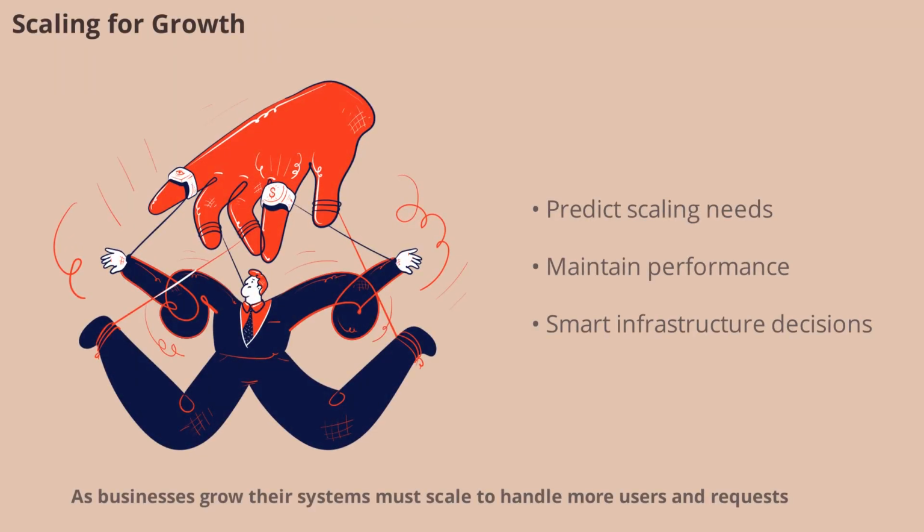As businesses grow, their systems must scale to handle more users and requests. Queuing theory helps predict when and how to scale, ensuring that performance remains high even as demand increases. By understanding the mathematics behind queues, engineers can make smarter decisions about infrastructure investments and avoid costly downtime.